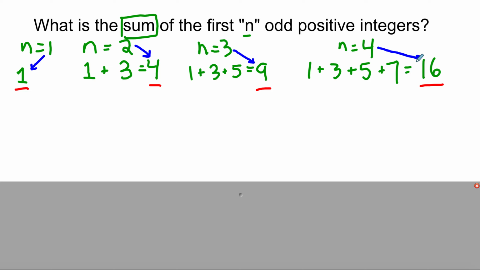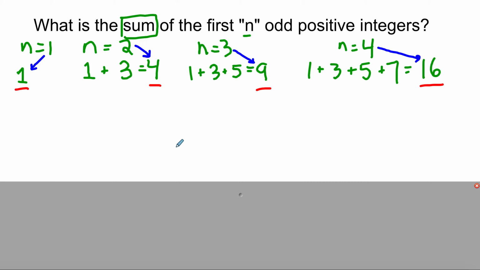And hopefully you should be seeing that, yes, whatever n we choose, the sum is always going to be the square of that n. So for example, if we choose n as 1, then the sum is just 1 squared. If we choose n as 2, then the sum of the first 2 odd positive integers is 2 squared, which is 4. If n is 3, then this is 3 squared. And that is a pattern that holds true for all of the odd integers.